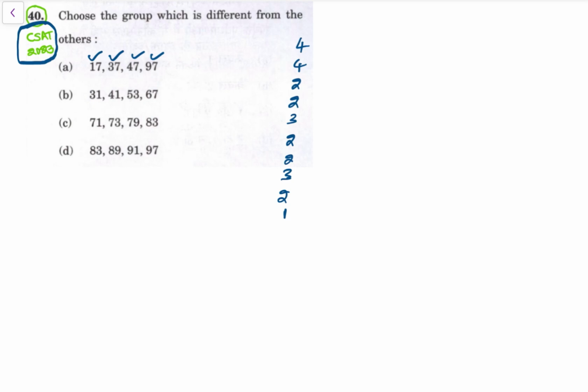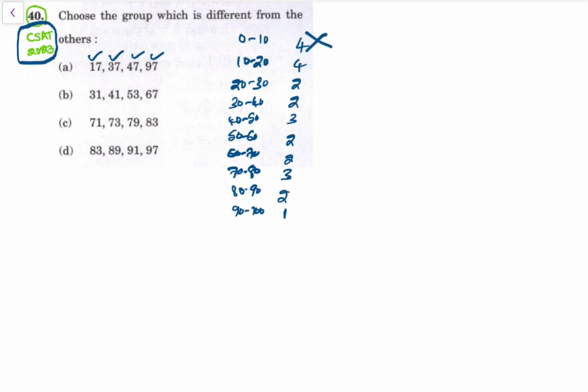Now let's check. See, this is 0 to 10, 10 to 20, 20 to 30, 30 to 40, 40 to 50, 50 to 60, 60 to 70, 70 to 80, 80 to 90, 90 to 100, right? अब हमें ये तो चाहिए नहीं. अब let's check भाई 20 उसमें क्या क्या आता है.